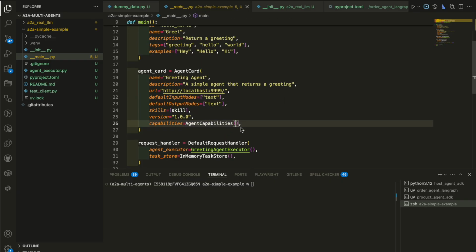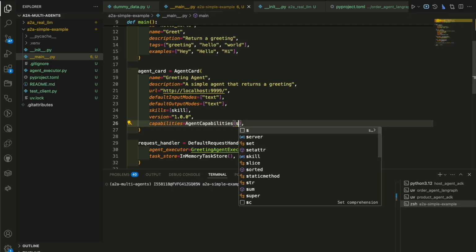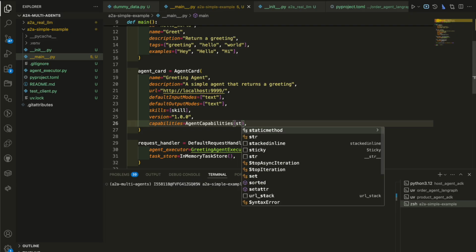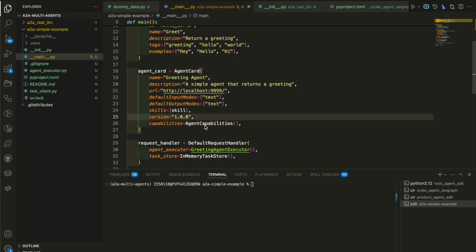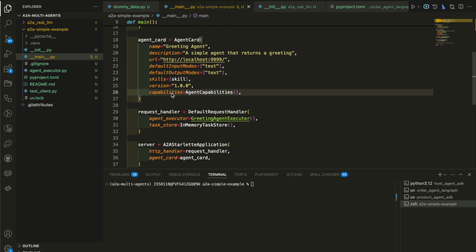One of them is, I think, streaming, or push notification, something like this. I'm not very sure until I check the documentation, but there's a lot of things that your agent can do. So the most important thing here is the agent card. The agent card is the one that displays the name, the descriptions, and the URL at which other agents can talk to your agent, for example.